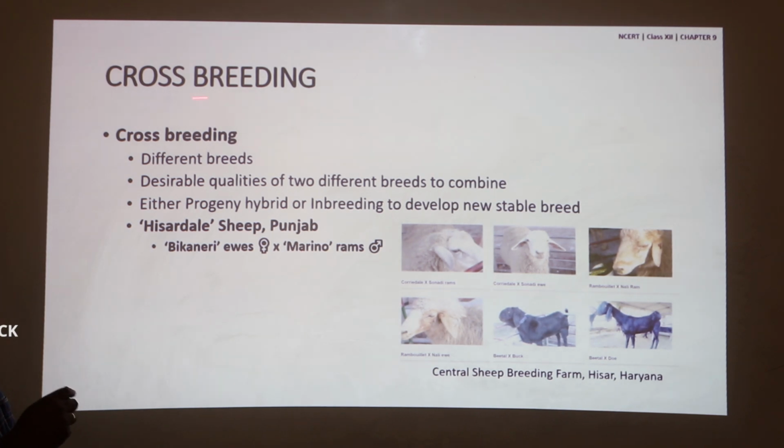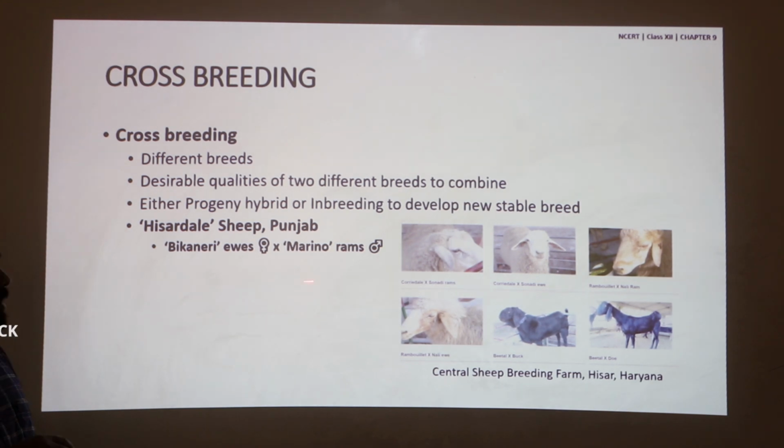An example for crossbreeding is the sheep crossbreed called Hisardale, which was developed in Punjab. Hisardale was produced by crossbreeding a female sheep, called an ewe, belonging to the breed Bikaneri, and the male sheep, called a ram, belonging to the breed Merino.